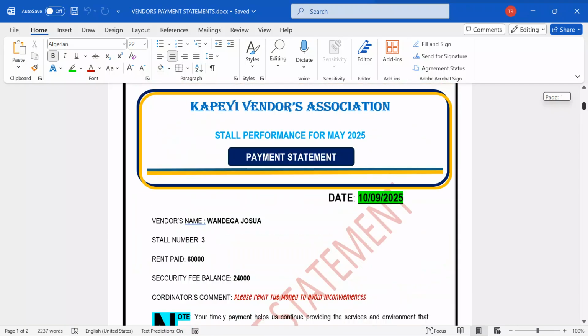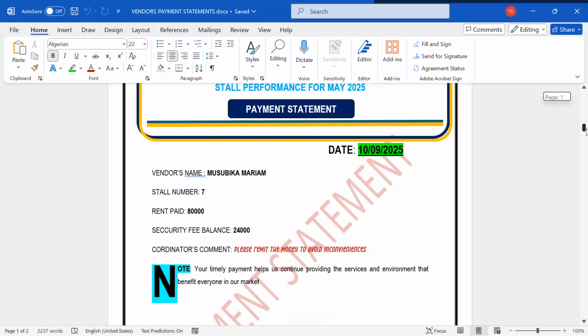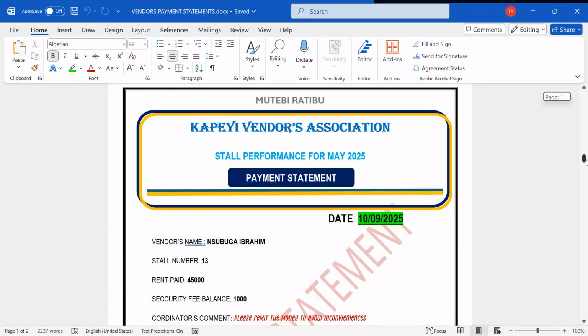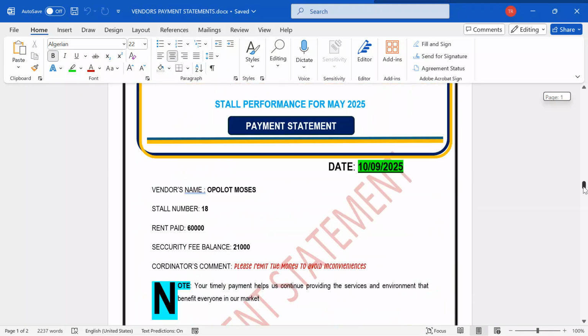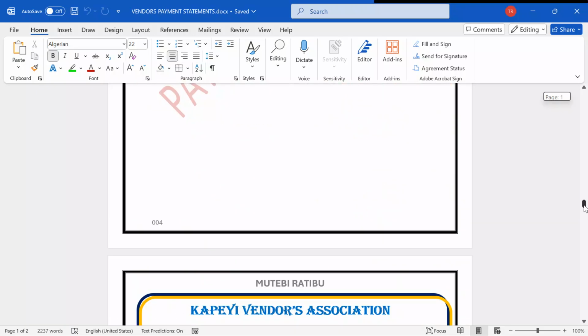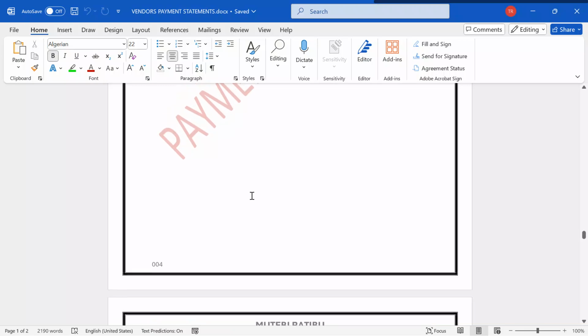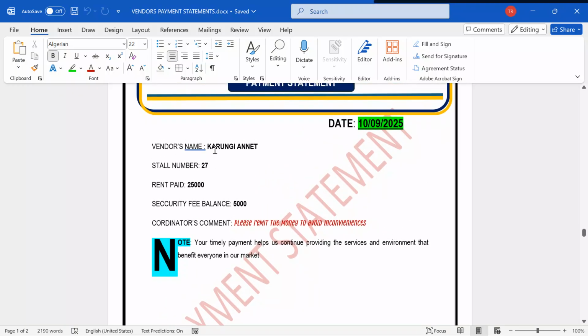Look, when I scroll, I can see all my letters well customized. They look nice. They are having a skill. You see, the learner has been able to manipulate the work very well. Look at the beauty. All letters for all the vendors that had a balance have been portrayed here. So this is mail merge. Mail merge is when you apply a one-content letter and send it to multiple recipients by just changing a few customized fields. We change the name, we change this, we change that.